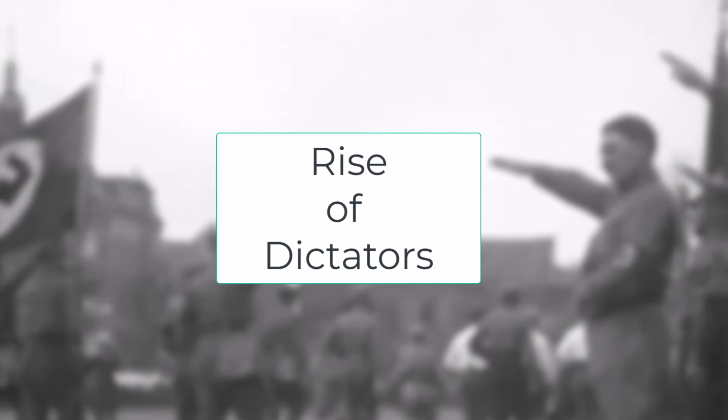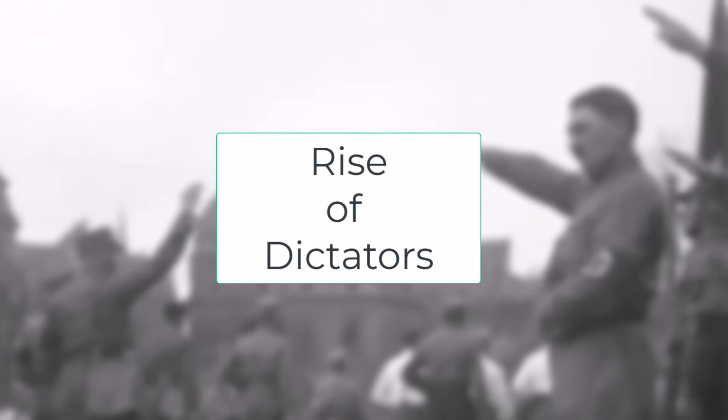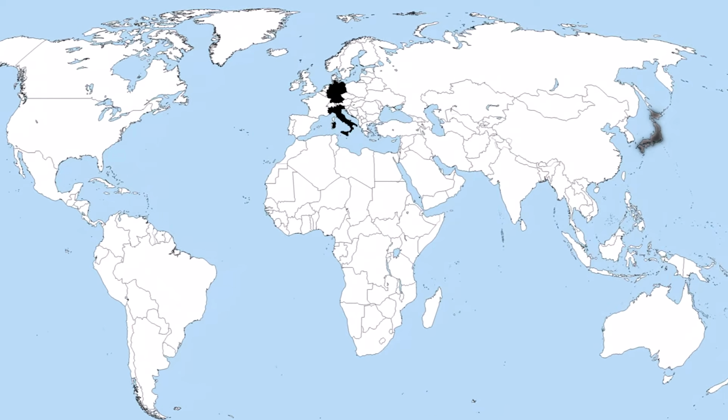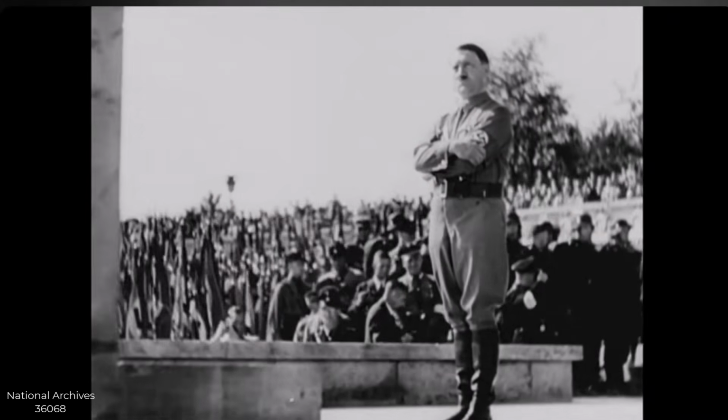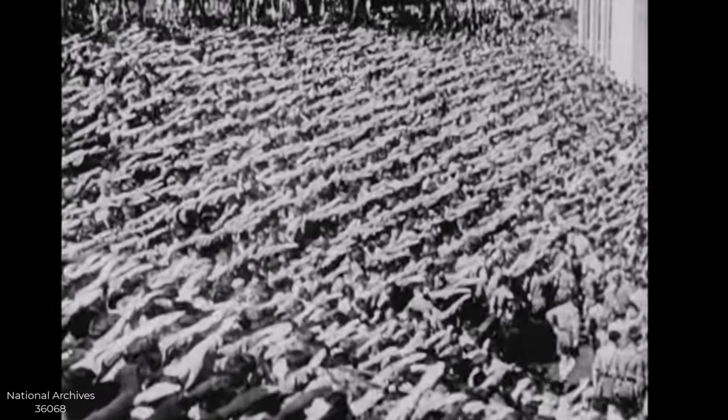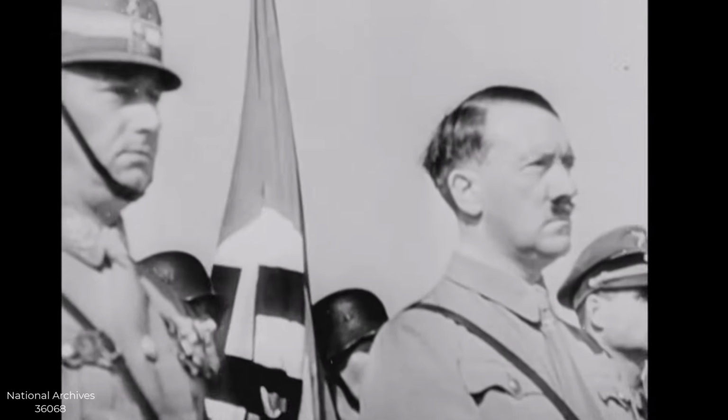Another major cause of the war was the rise of dictators in several countries. During the 1920s and 30s, countries like Germany, Italy, and Japan came under the control of leaders who wanted more power and land. These dictators used nationalism, strict control, and military force to push their goals. In Germany, Adolf Hitler built a totalitarian government, which is a political system in which the government controls every aspect of society. The German people had little freedom, and the Nazi Party controlled everything.